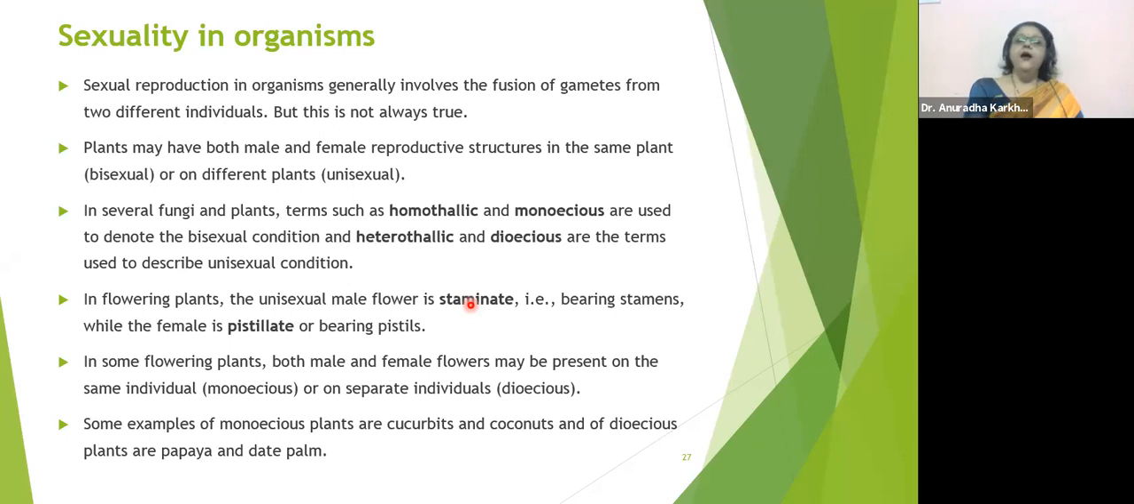Then I come to monoecious. Monoecious is a plant which is going to have two different types of flowers. One plant, but two different types of flowers. One flower containing only the stamen, which is the male reproductive organ, and another flower containing only the carpel, which is the female reproductive organ. Okay, got it? The example is going to be your date palm, papaya. Monoecious is going to be your coconut, cucurbits. I'm sorry, coconut and cucurbits is monoecious.